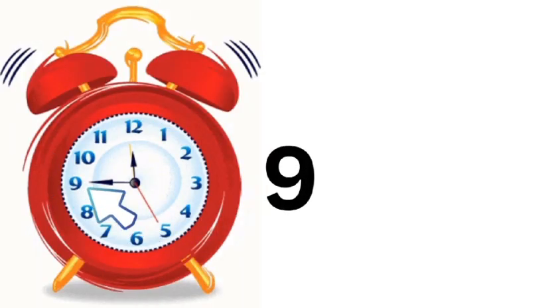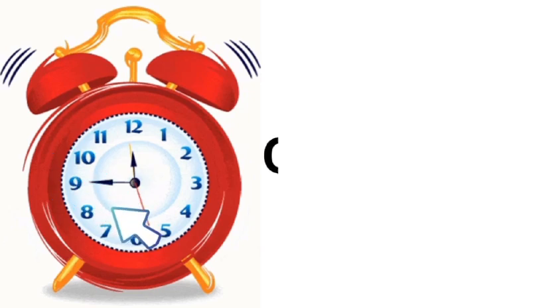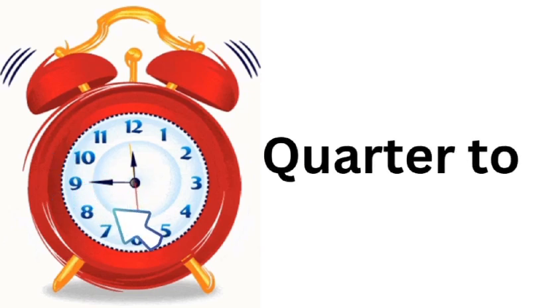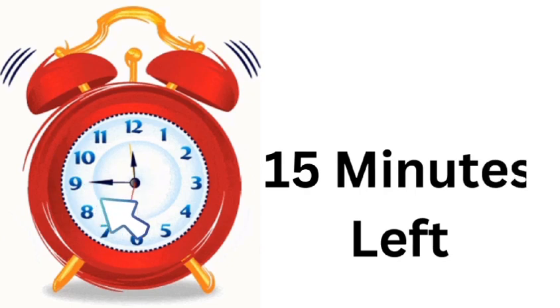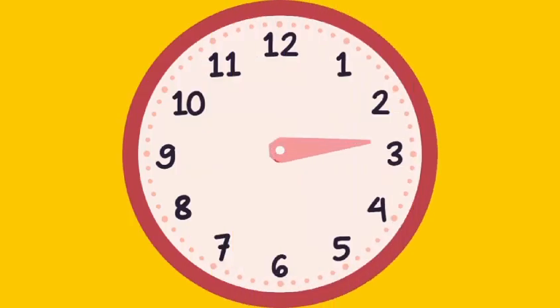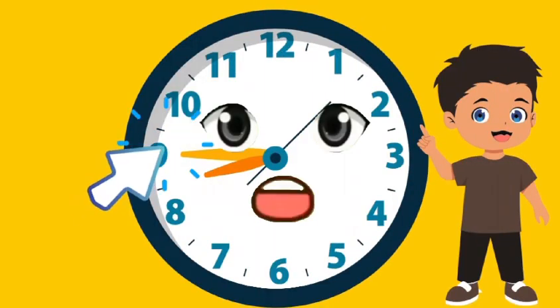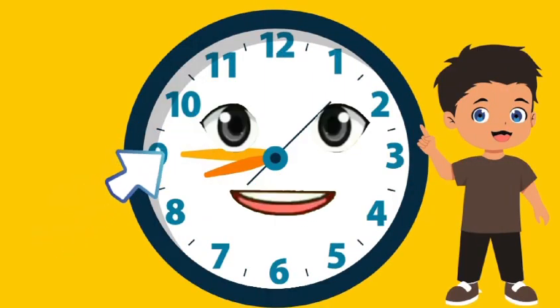Finally, when the minute hand is on the 9, we say it's quarter to the next hour. That means 15 minutes before the next hour. For example, if the hour hand is almost on 3 and the minute hand is on 9, it's quarter to 3. Quarter to means the minute hand is on the 9.